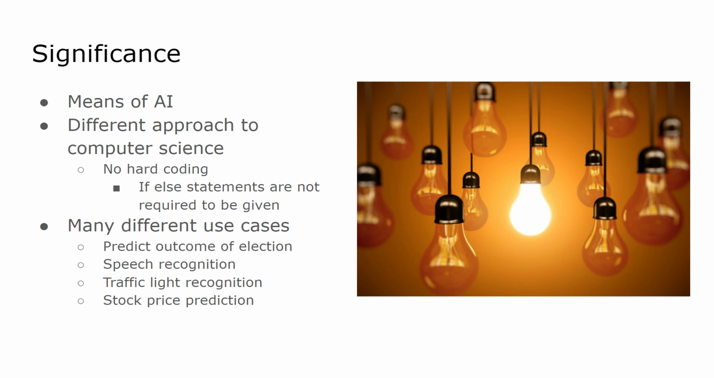Another great part about machine learning is that there's many different use cases. Some examples include the prediction of an election or speech recognition like Siri or Google Home. We can also have traffic light prediction, which can be used for autonomous cars. So when a red light turns red or turns green, it will notify the driver, oh, you should probably move. We can also use machine learning, especially linear regression, for stock price prediction, which again is very useful.